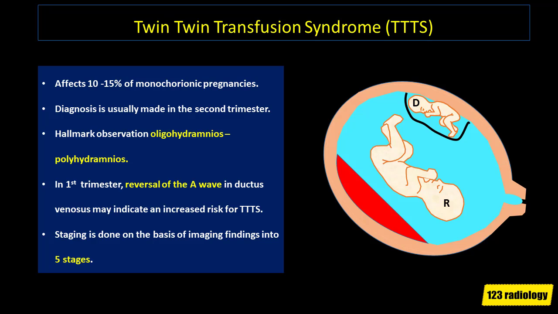In the first trimester, reversal of the A wave in ductus venosus waveform may indicate an increased risk for development of twin-twin transfusion syndrome. Once diagnosis is established, staging is done on the basis of imaging findings into 5 stages.